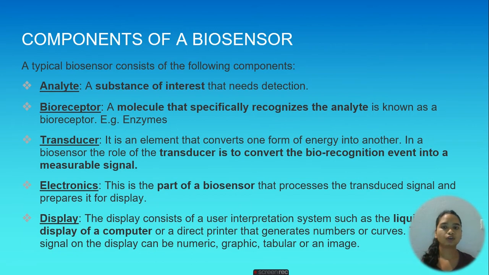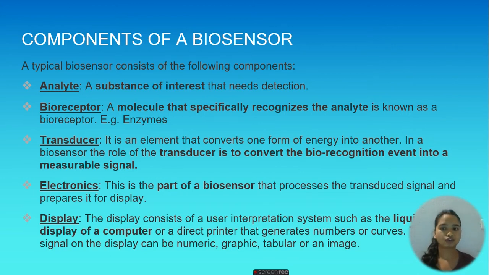Next, we look into the components of a biosensor. Now, there are different components. First is our analyte, which is a substance of our interest. Next is our bioreceptor, which is a molecule that specifically recognizes the analyte. Then we have the transducer. A transducer converts one form of energy into another. And in a biosensor, the role of the transducer is to convert the biorecognition event into a measurable signal.